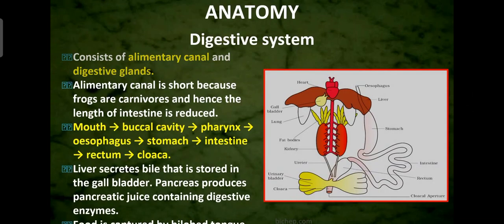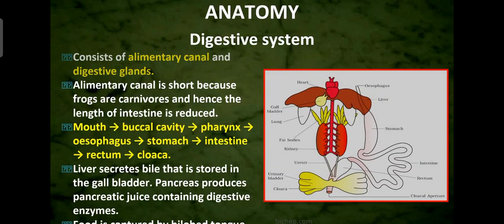So we are finished with the morphology. Now we'll move to the anatomy. In the anatomy, first we are going to study the digestive system of the frog. The digestive system consists of the alimentary canal and digestive glands. The alimentary canal is very short because frogs are carnivores.